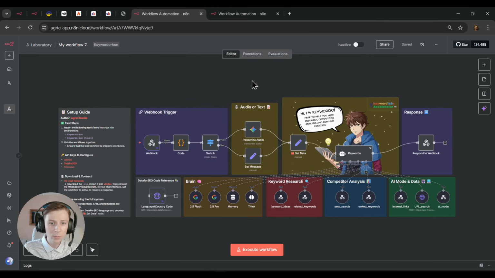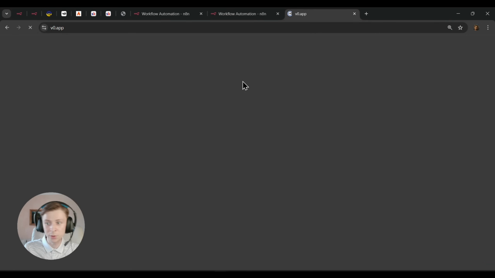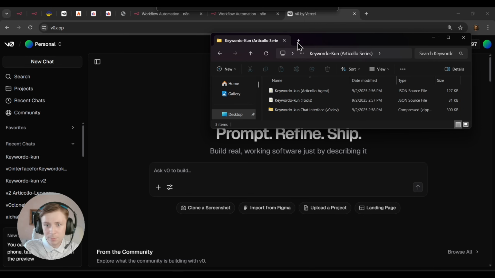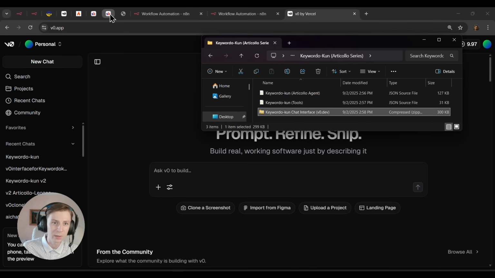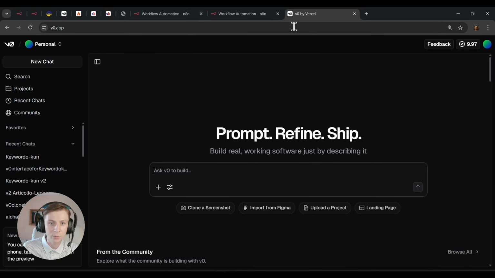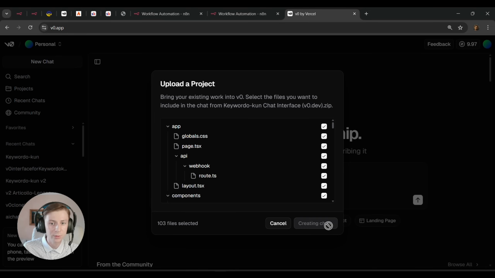Now for the next step, we will need to import also in v0.dev. It's also quite simple. I'm going to enter v0.dev. You need to log in or sign up if you haven't signed up. Here we will need to put our zip file for v0. Just a moment, let me search for it. Okay, so here is the zip that will also be available in the community, as I'm going to show you right here. So we have the v0 interface for Keyword Raccoon. I'm going to open it. I'll just drop it here. Start chat.